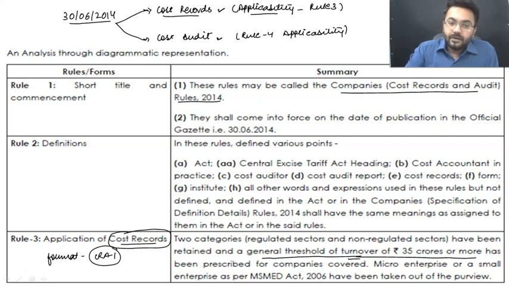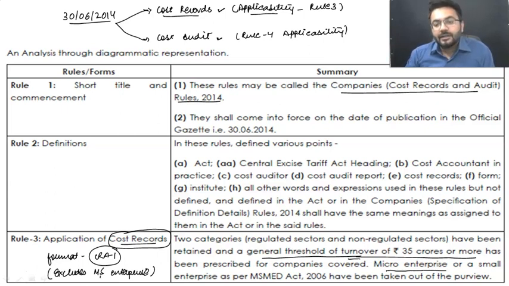Do remember, it excludes MSME, micro, small and medium enterprises. Micro enterprise or small enterprise. MS does not mean MS Dhoni over here. MS means micro and small enterprises are not included in this.